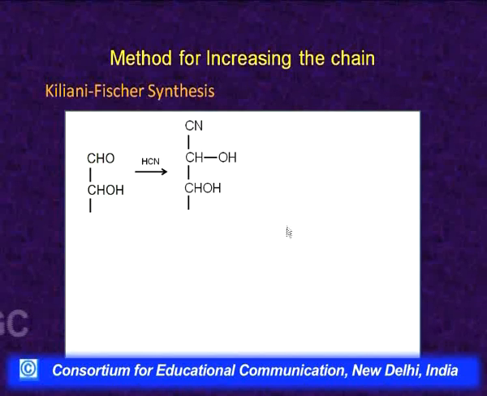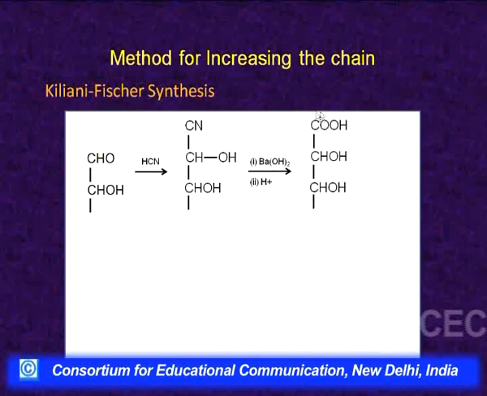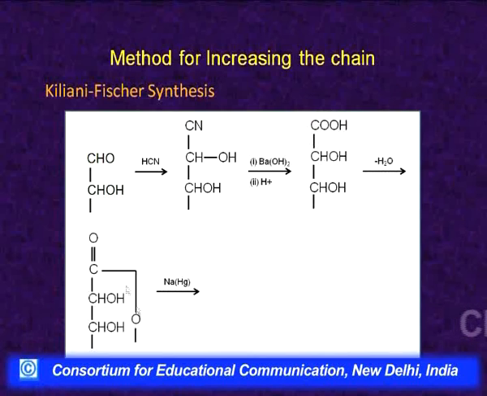Then this cyanide is hydrolyzed with mild base like barium hydroxide and then acidified. The CN gets converted into carboxyl group. Obviously, we will have a mixture of two carboxylic acids. Then this carboxylic acid is heated and the corresponding lactone is formed.